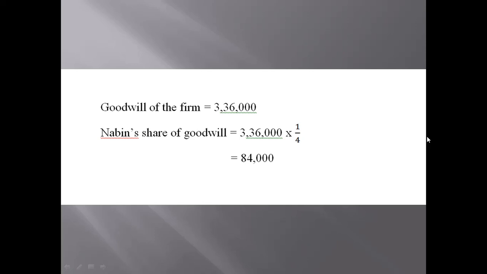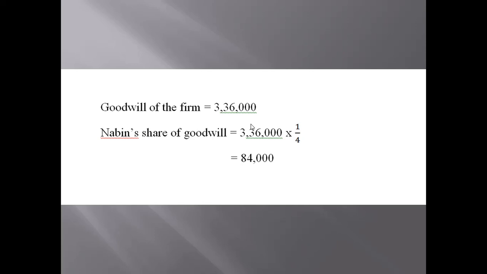We have been doing this in question number 46 and 47 also. In question number 48, the balance was already given. In questions 46 and 47, I wanted to show you this way, but I forgot. But I hope now you know it. So Nabeen's share of goodwill will be 84,000.